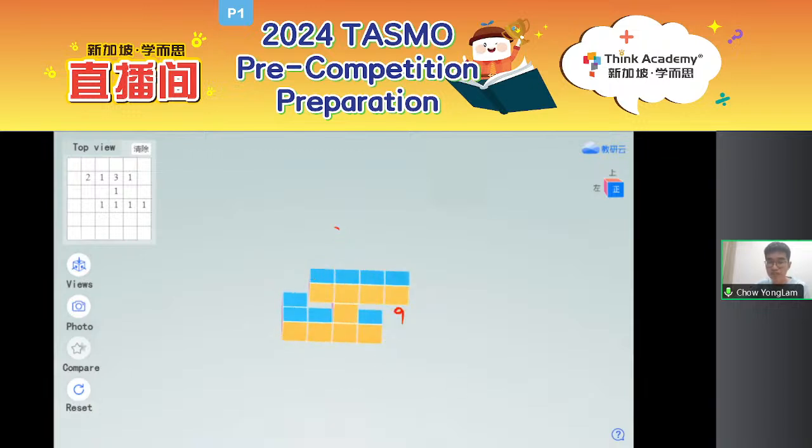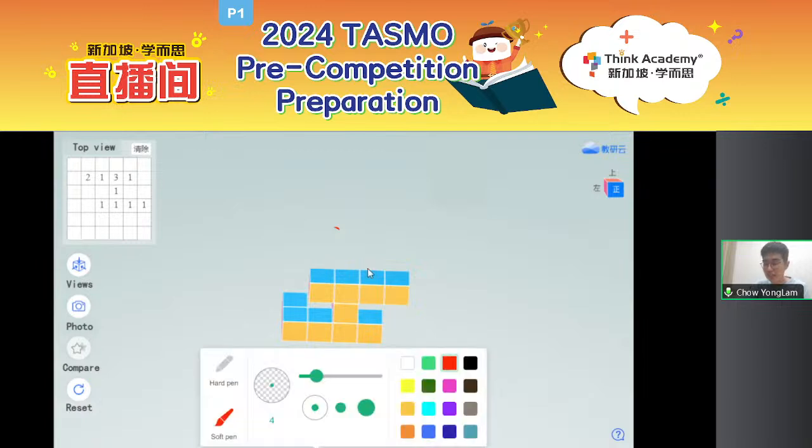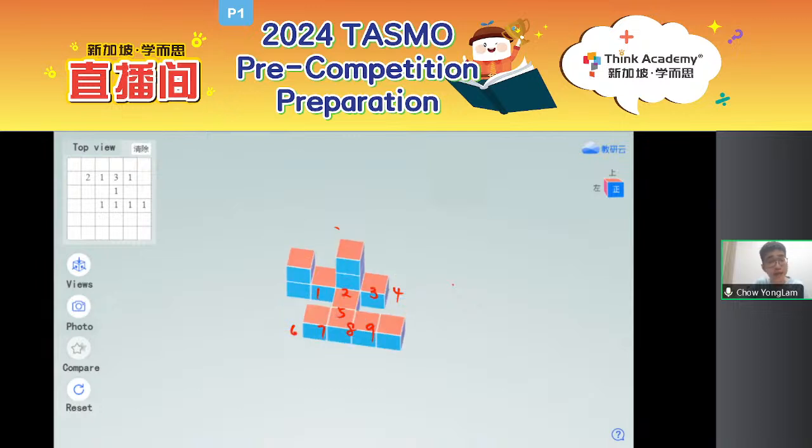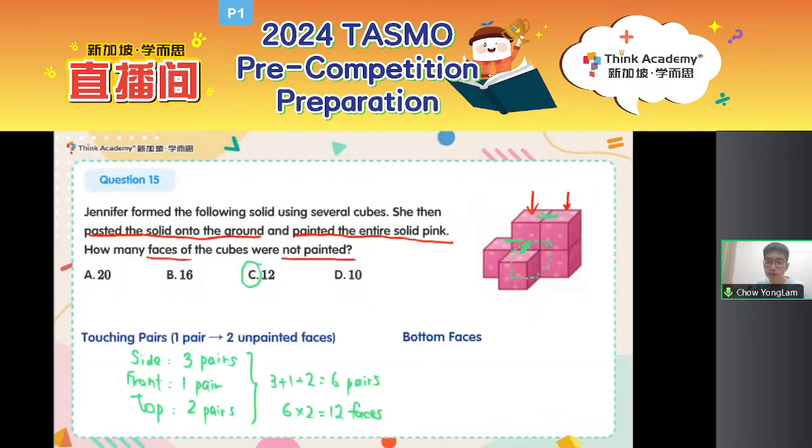Okay, these are the bottom faces. And how many faces at the bottom are there? Right, I see the correct answer. Good job. 1, 2, 3, 4, 5, 6, 7, 8, and 9. There are 9 faces at the bottom as well. So you can see that the number of faces at the top and at the bottom will be the same, right? So if we want to calculate the number of bottom faces, we just need to count how many top faces there are in a diagram formed with cubes.